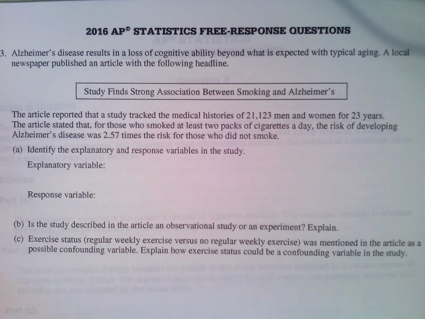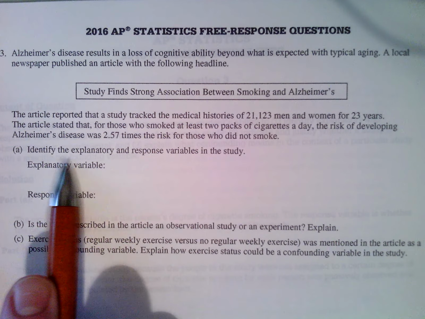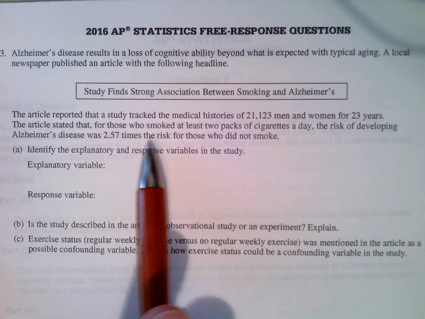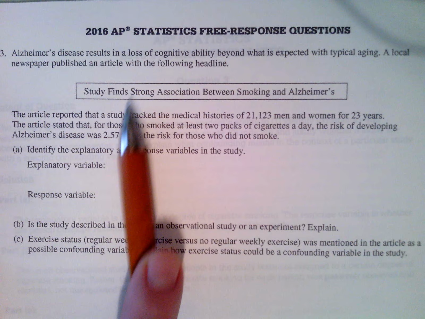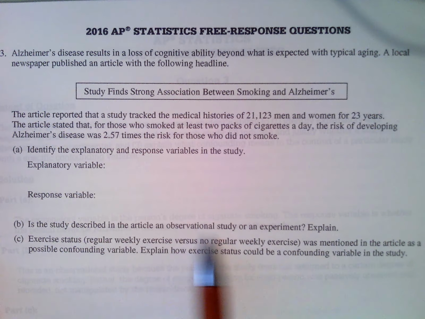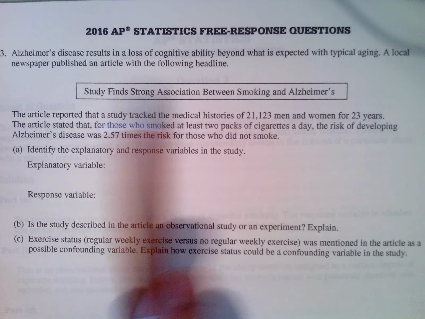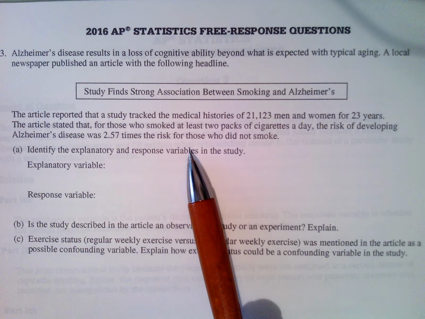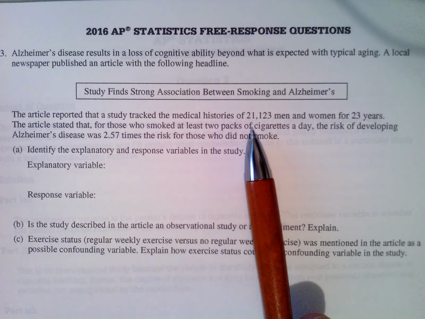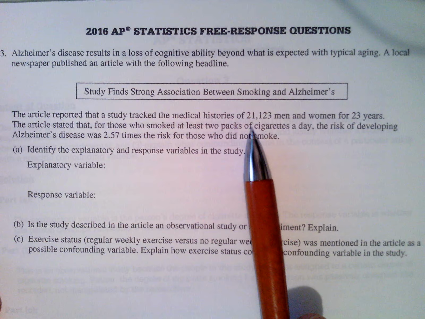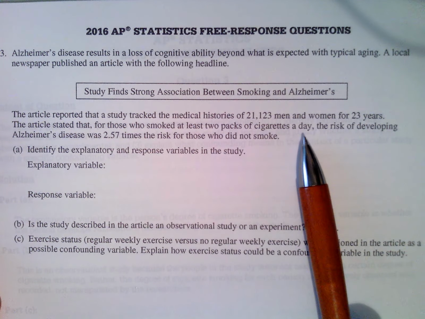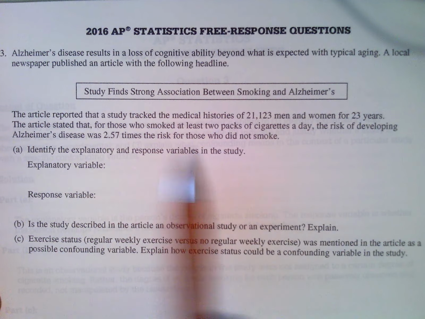So, the first question says identify the explanatory and response variables in the study. First, I'm trying to make sure whether this is an experiment or an observational study, which is what they ask down here. So when I'm looking at this, I'm thinking, what's going on? They just tracked some histories of people. They didn't force them to do anything. And what we're trying to relate is how much you smoke a day, and whether you get Alzheimer's or not, if you're susceptible to that.